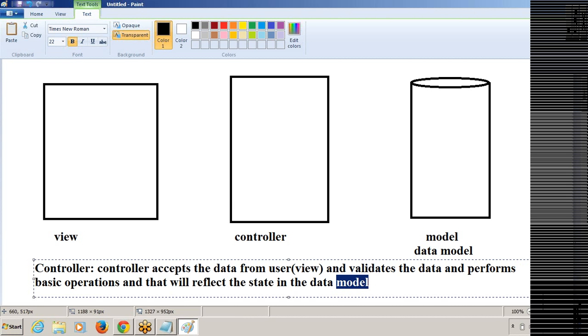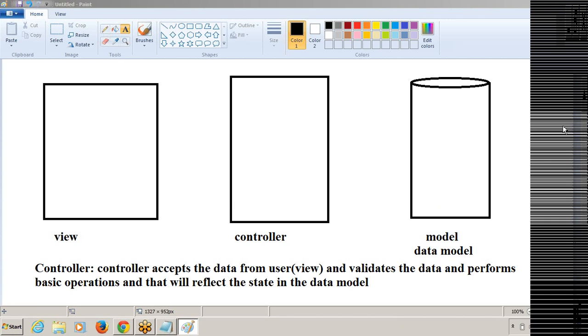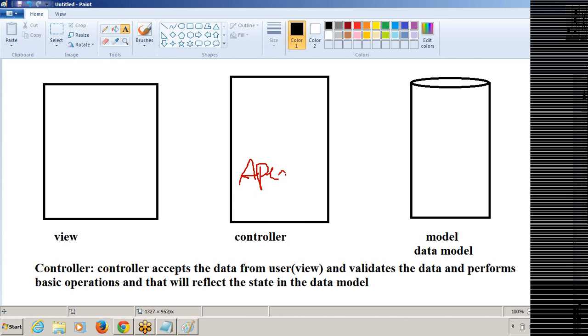That is the duty of controllers. If you want to perform any extra functionality, we need to go to the controller and write some code. That is all the Apex programming language. In Salesforce.com development, we have the Apex programming language, and Apex comes under the controller.